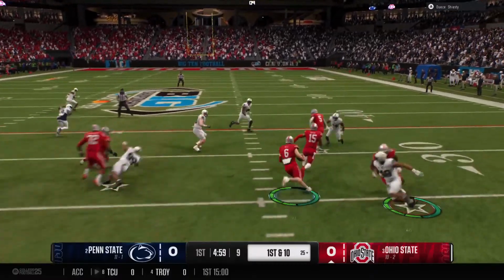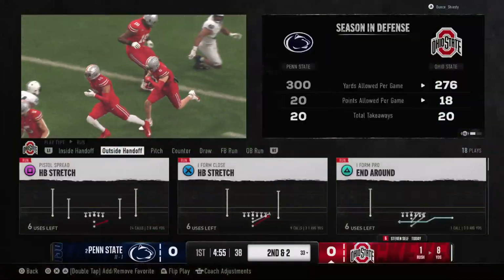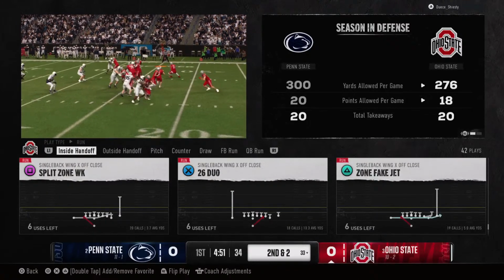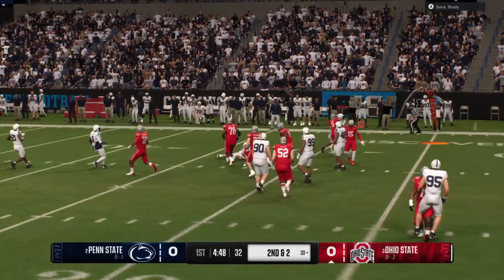And here's the jet sweep testing the perimeter here. And the run moves the ball up to the 33. Chris, I know it's the first play of the game, but boy, nice job by this offensive line. The back gets behind him, picks up some positive yards.